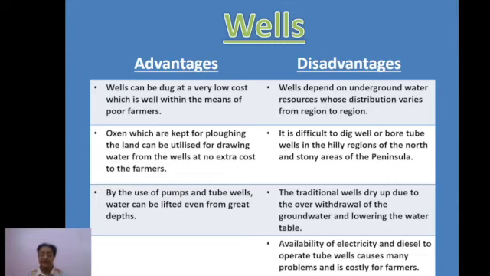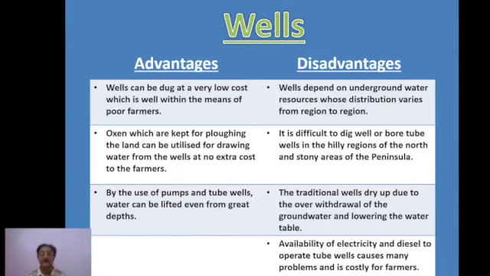This well irrigation is in more practice especially in the northern plains of India. But in other regions where the water table level has gone down, or it is a rocky area, there well irrigation becomes quite difficult. Okay, then it is difficult to dig a well also. So in stony or rocky areas, it is going to be very expensive if you want to dig out a well.